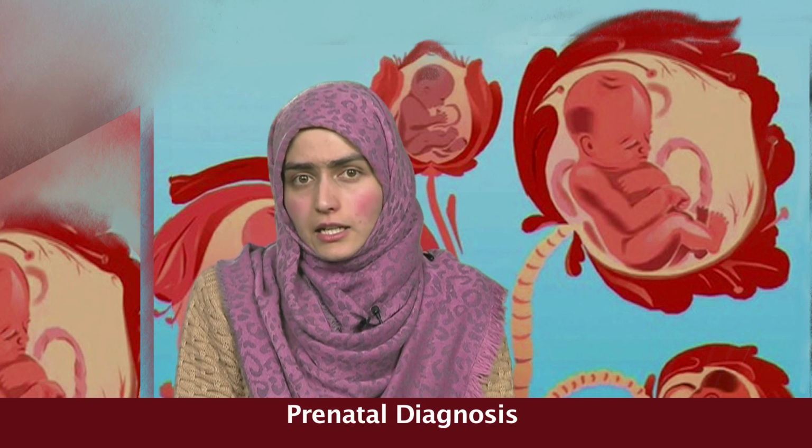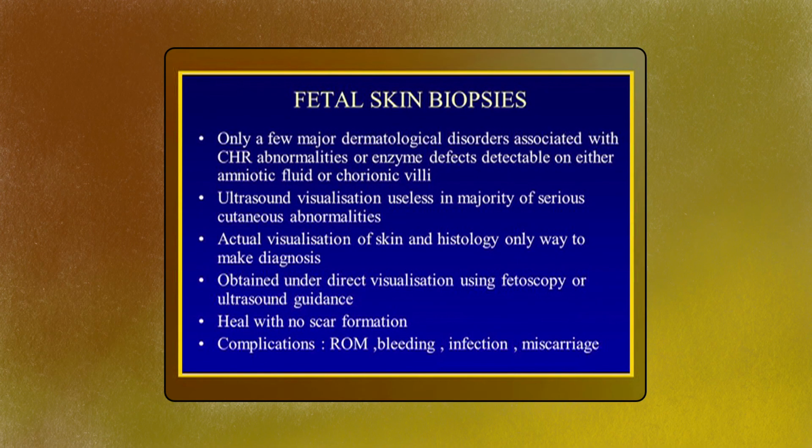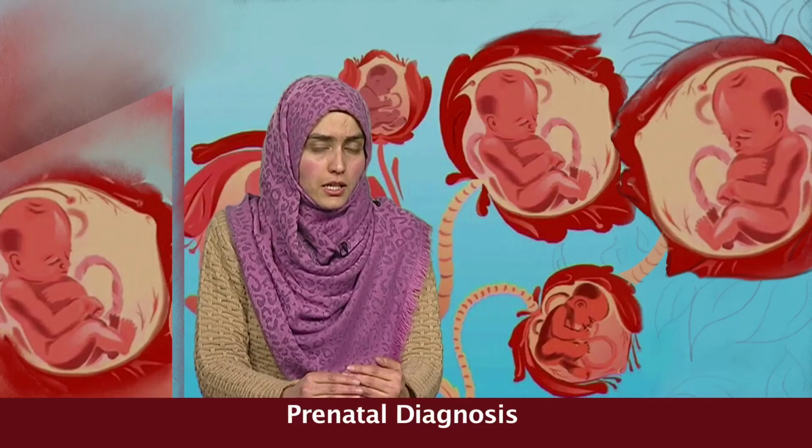Indications for fetal blood sampling to diagnose genetic disorders are decreasing with the increased application of DNA analysis performed on chorionic villus material.